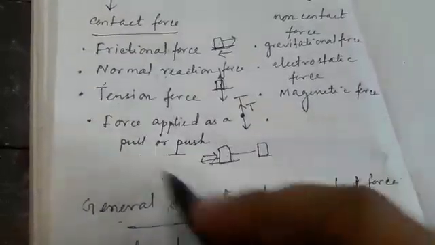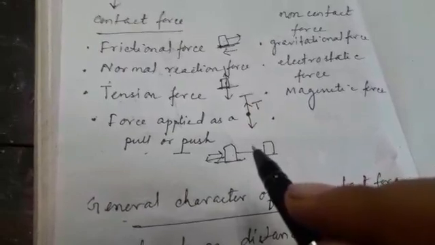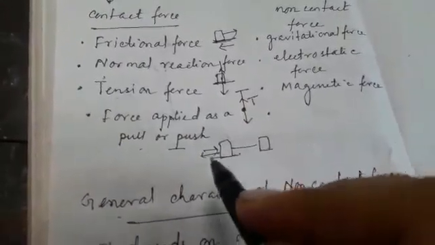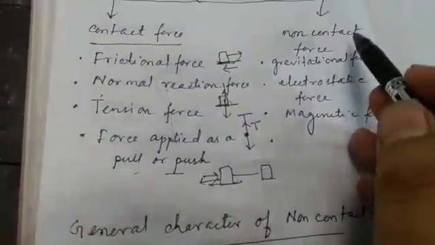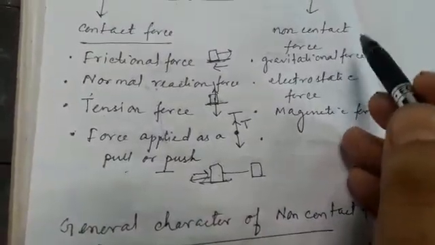So all these things will happen if a force is applied by a body in contact, either in the form of a push or in the form of a pull. So these are all examples of contact forces. Similarly, non-contact forces are forces which come into existence when the two bodies are not in physical contact.